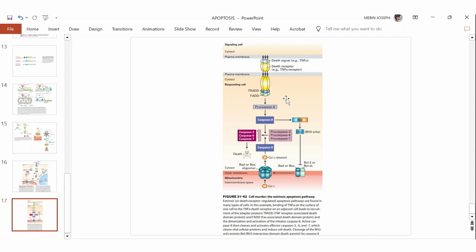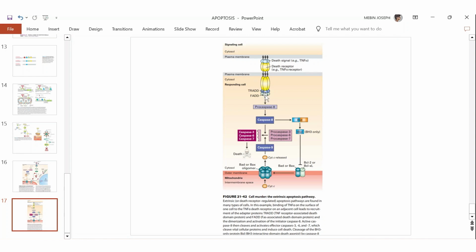If it is FAS ligand and FAS death receptor, only FADD will come and attach to the receptor. FADD is common to both, and TRADD will only bind in the case of TNF alpha binding with the TNF alpha death receptor. So whenever the ligand binds to its death receptor, TRADD or FADD will come and bind to the receptor.